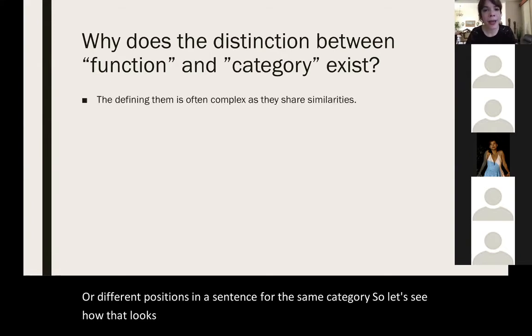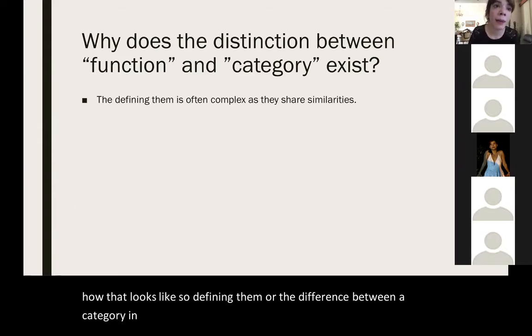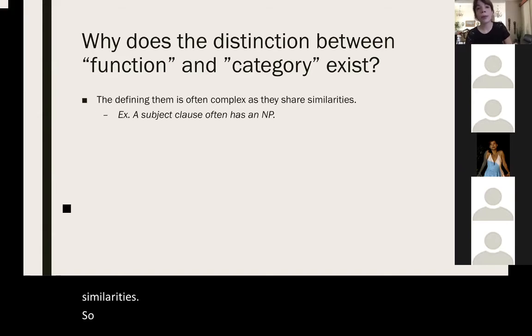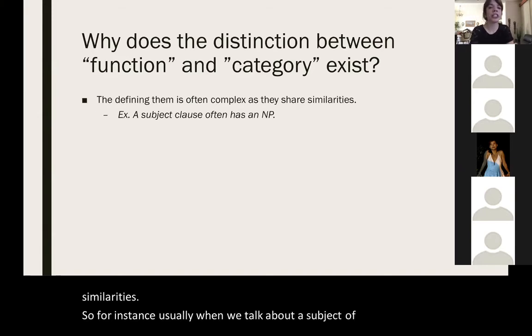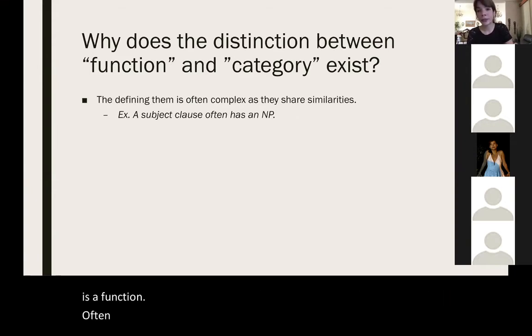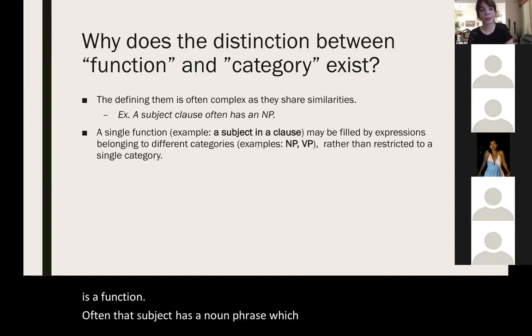Defining the difference between a category and a function can be complicated because there are a lot of similarities. For instance, usually when we talk about a subject, a function, often that subject has a noun phrase, which is a category.